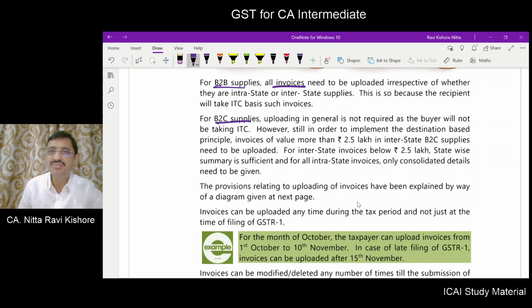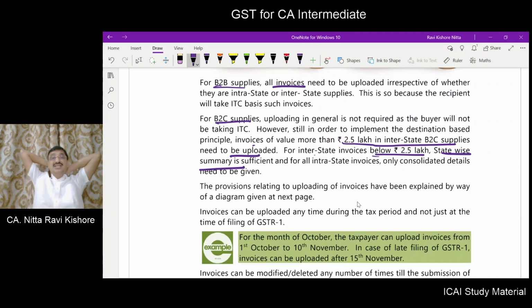But in order to implement the destination based principles, invoices for more than 2.5 lakhs in B2C supplies need to be updated. For interstate supplies below 2.5 lakh, state-wise details are to be given. Why? To implement the destination-based taxation. For intrastate B2C, a consolidated figure is enough.